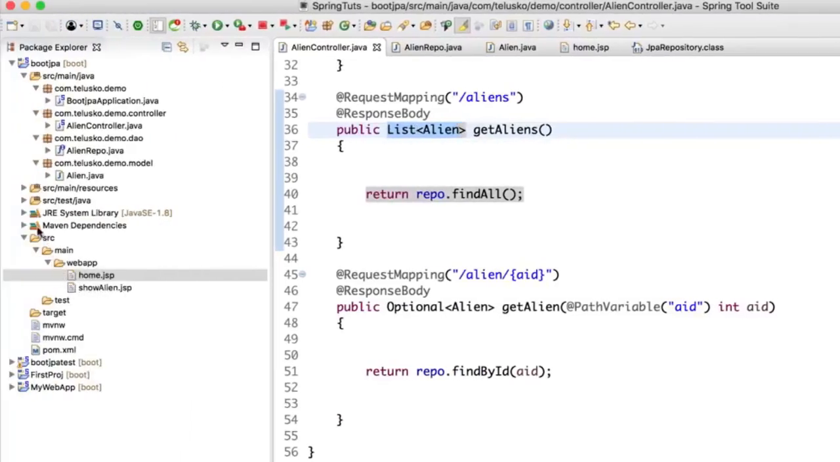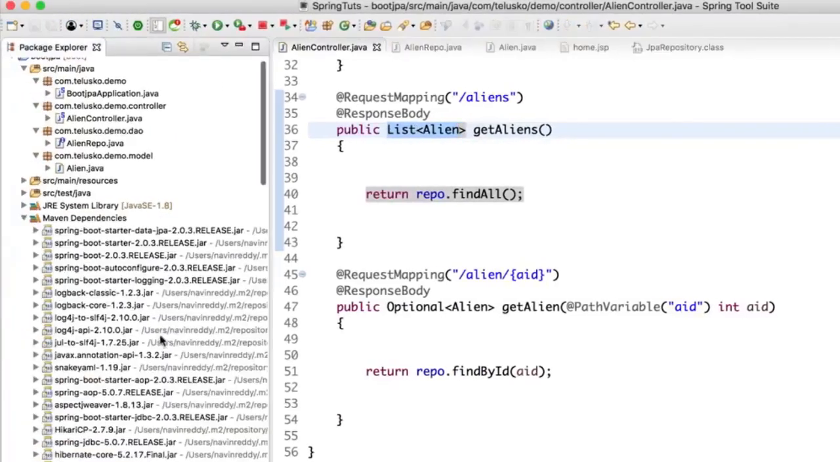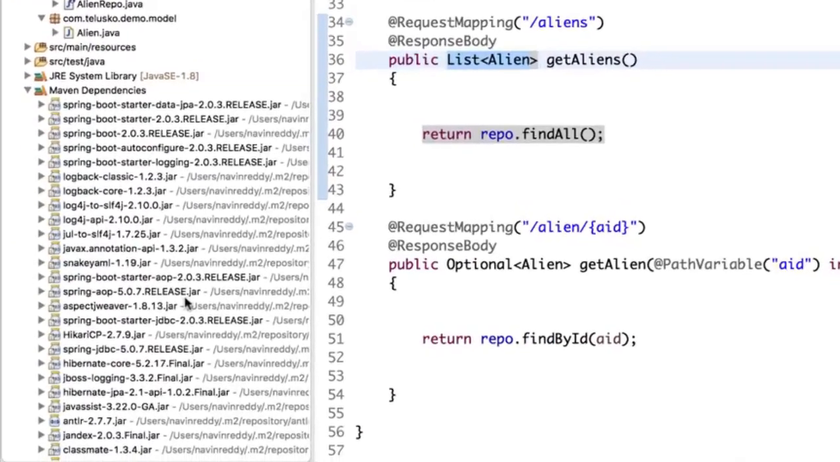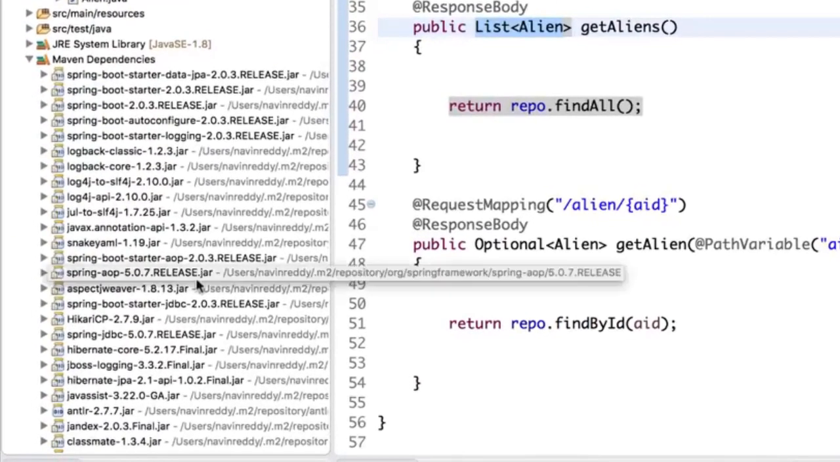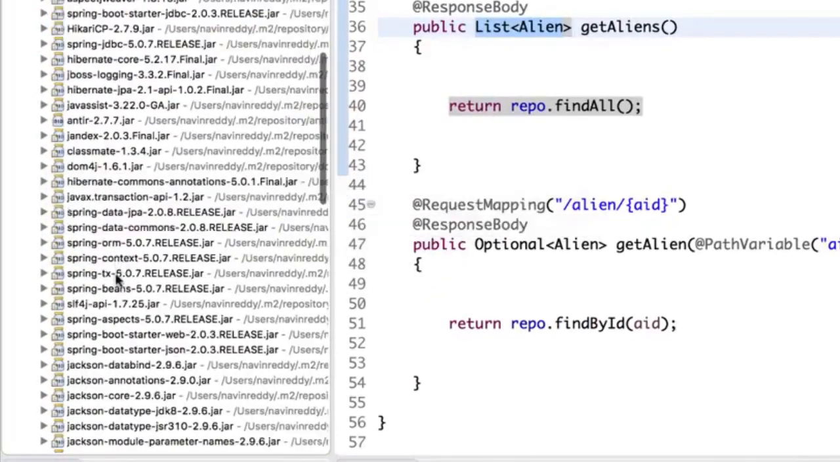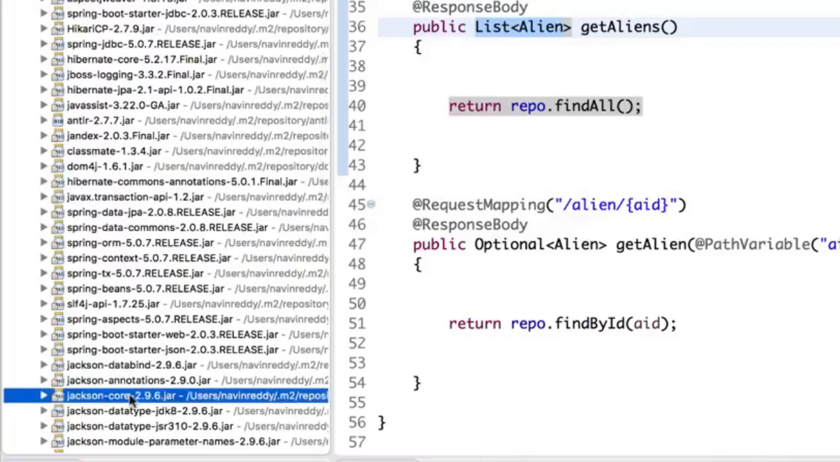Now, thankfully, in the Maven dependencies, if you expand, we have a jar file here which is called Jackson. Can you look at that? Here it is. If you can see, we have Jackson core. This is responsible to convert your Java object into JSON. We can also use other libraries if you want, whichever you like, but by default Spring Boot goes for Jackson.